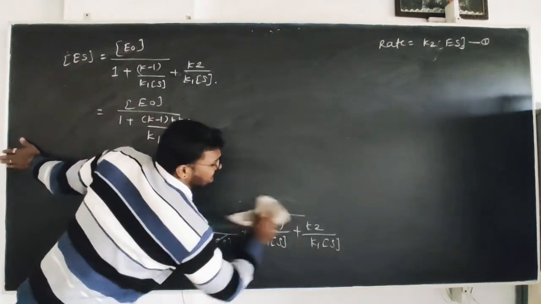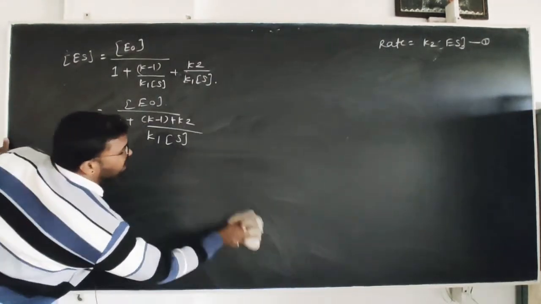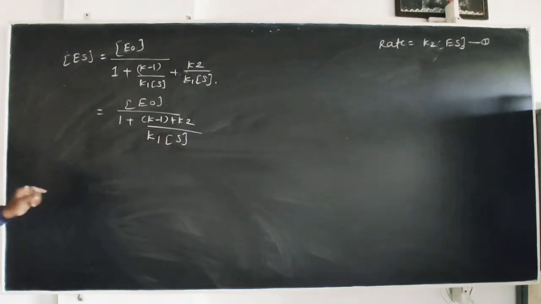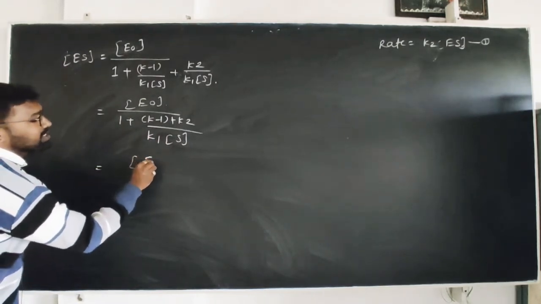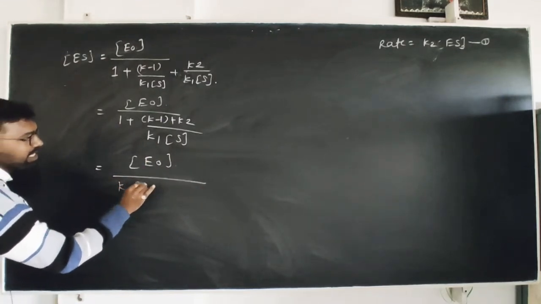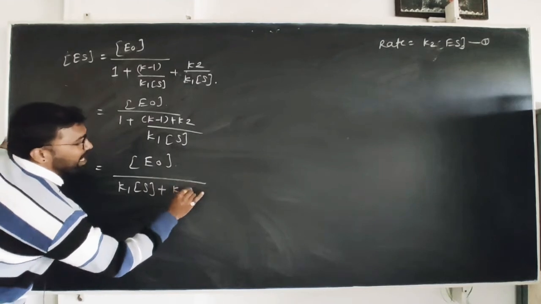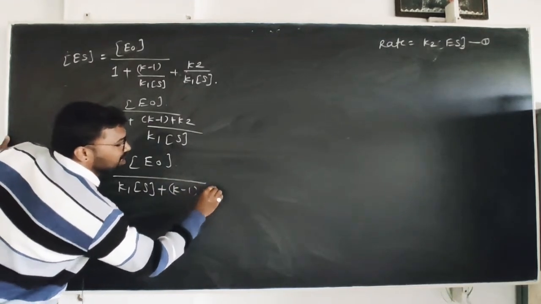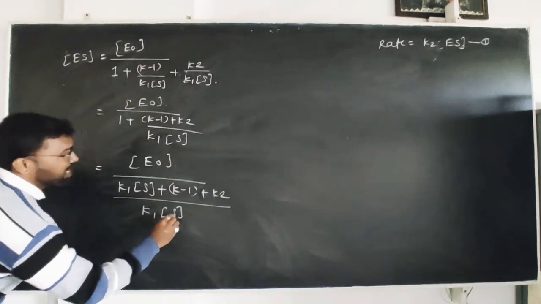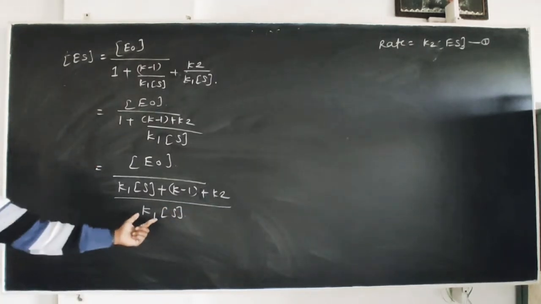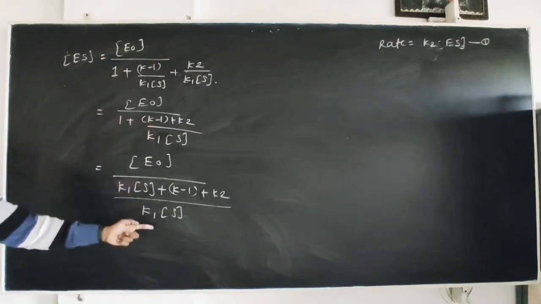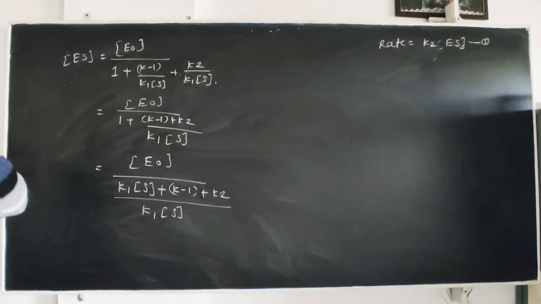Again you can change here: K1S multiplied by this 1, which equals the concentration of E0, K1 into S plus K minus 1 plus K2 divided by K1 into S. This is the denominator, taking its inverse, so it gets multiplied to the numerator.